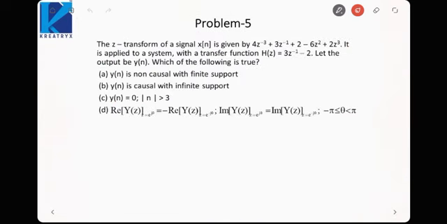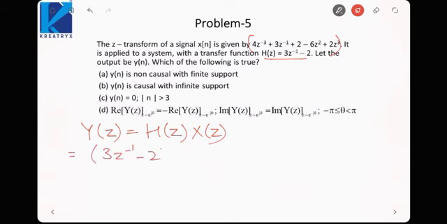So let us move on to the next problem. We have been given a Z transform of a signal x[n] equal to this. Now it is applied to a system with transfer function H(z) equal to 3z^-1 minus 2. Now I know for any system Y(z) is equal to H(z) into X(z). So we need to multiply 3z^-1 minus 2 into 4z^-3 minus 3, 3z minus 1.